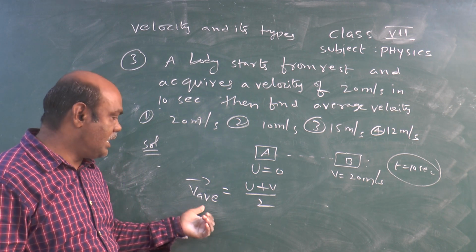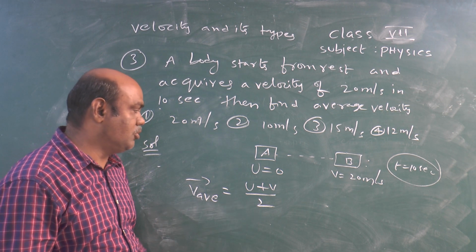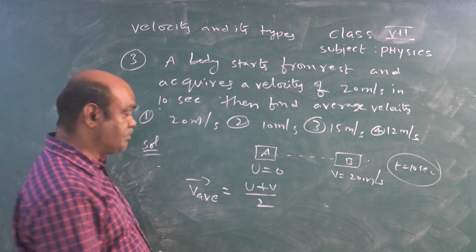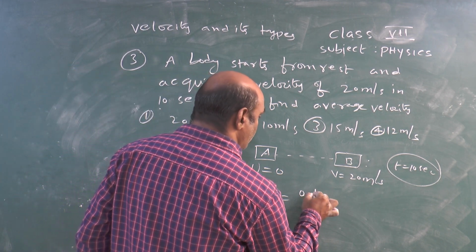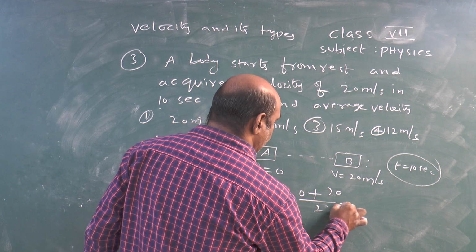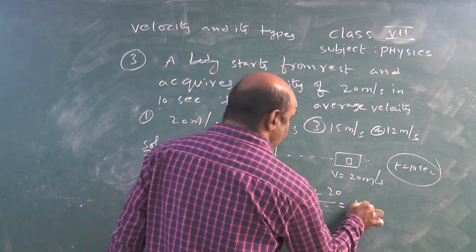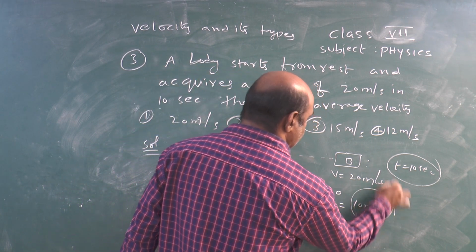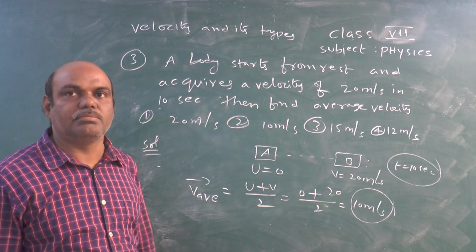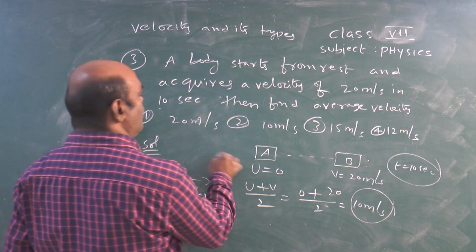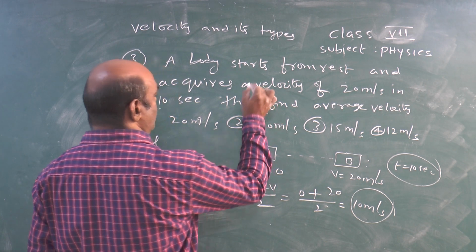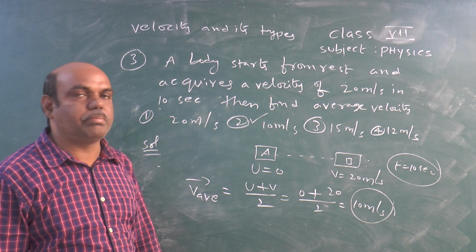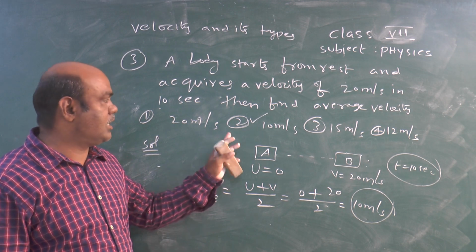So that's why the another average velocity formula is u plus v by 2. U value 0 plus v value 20 by 2. So 20 by 2. So our answer is 10 meter per second. So average velocity formula, average velocity here the answer is 10 meter per second. So second option is correct.